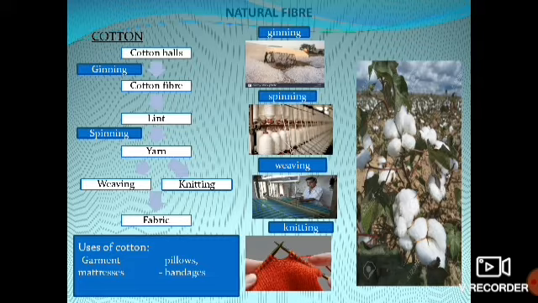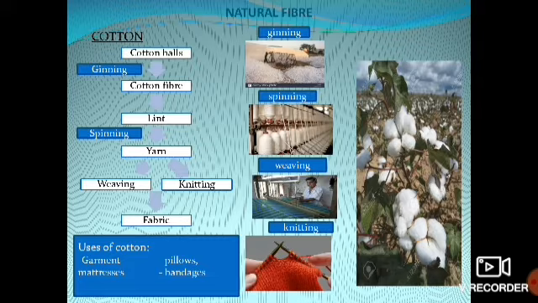After the spinning, what will happen? This yarn is made into a fabric either by weaving or by knitting. Weaving, you can see the picture, right? That is called weaving, where you make small threads into a fabric. Knitting means nothing but you make sweaters, right? That type of work is called knitting. At last you will get the fabric, right?